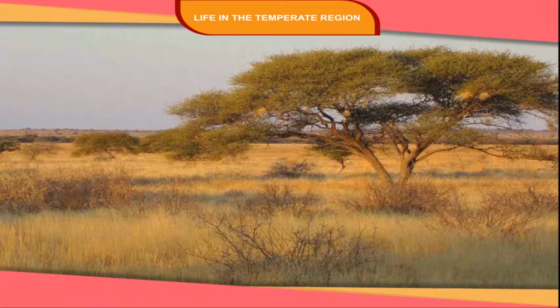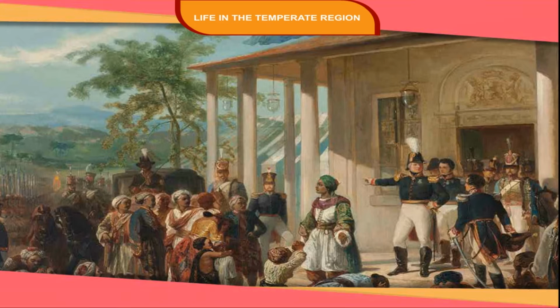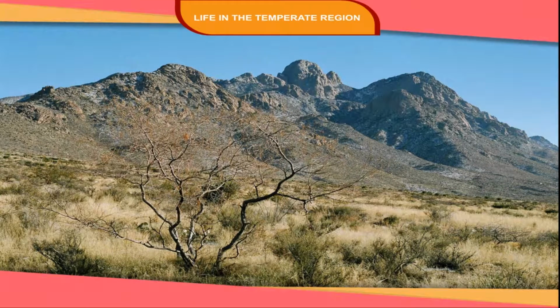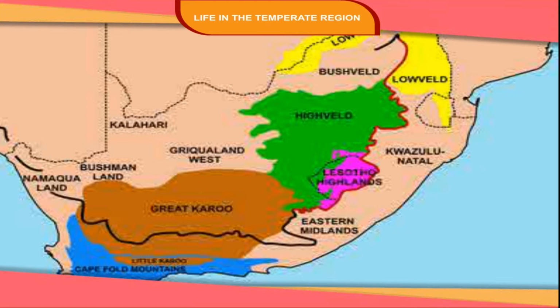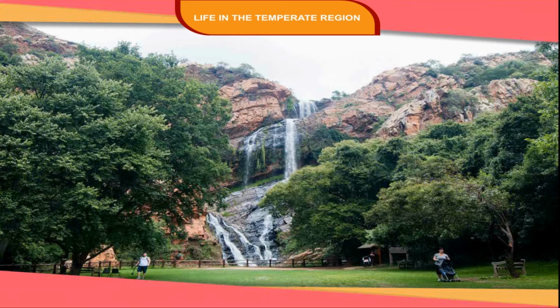The Veld. Veld means field in Dutch, which is a name for the temperate grasslands of southeastern Africa. As this part of Africa had remained under Dutch colonial rule, it has acquired the Dutch name. The Veld is found on the plateau region between the Drakensberg Mountains on the east and the Kalahari Desert on the west. The northeastern part of the plateau is called the High Veld. The Witwatersrand, also called the Rand, cuts across the High Veld through Johannesburg.